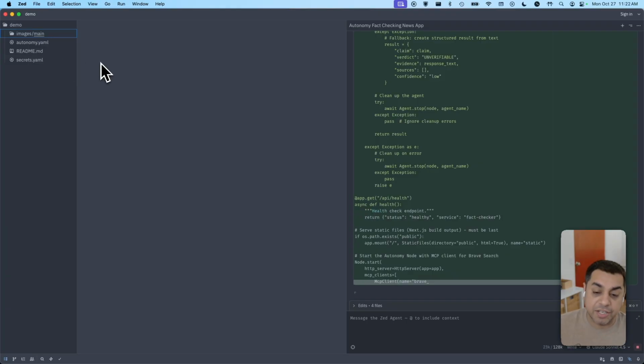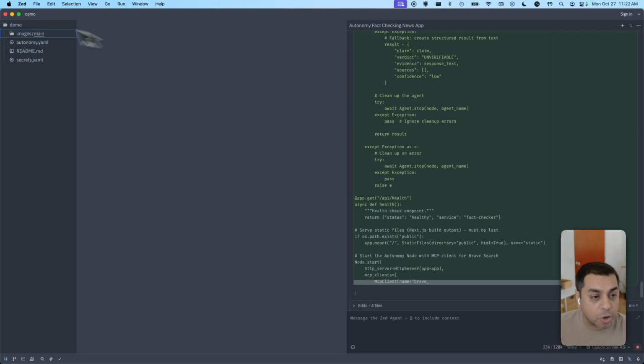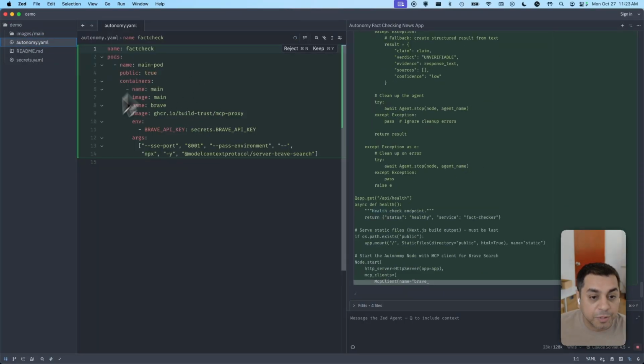Okay, so now we'll let the agent build, and at key points, as it goes through stuff, I'll talk you through what's going on. So far, it's created the Autonomy YAML file, which describes what containers to deploy into the Autonomy computer.